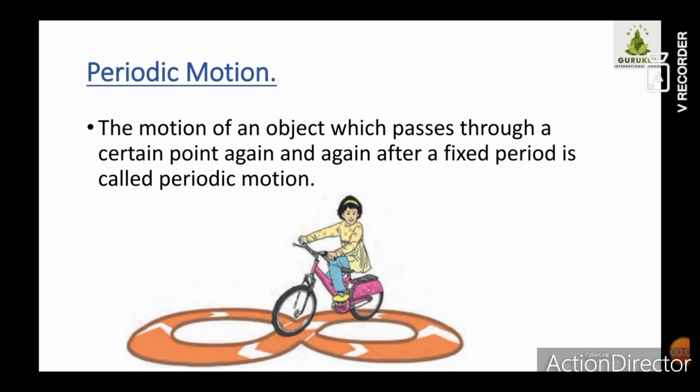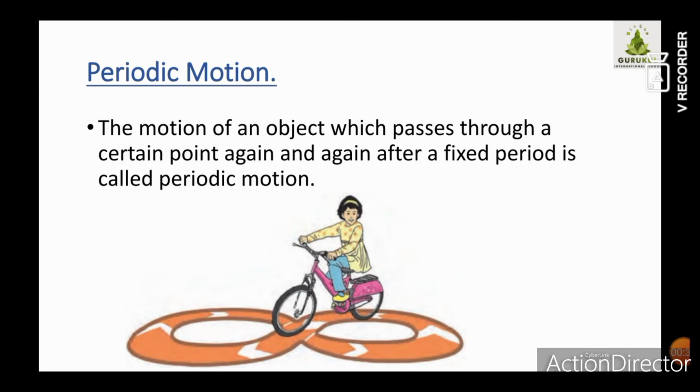Children, till now we have studied two types of non-linear motion, oscillatory motion and circular motion. These are non-linear motion as they are not moving in a straight line. Oscillatory motion is what? When the object is moving back and forth. Correct? An example is a swing. And circular motion means what? When the object is moving in a circular manner, for example, the hands of a clock.